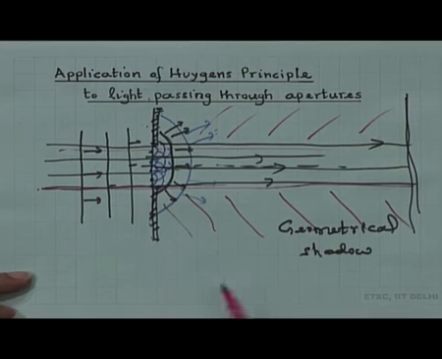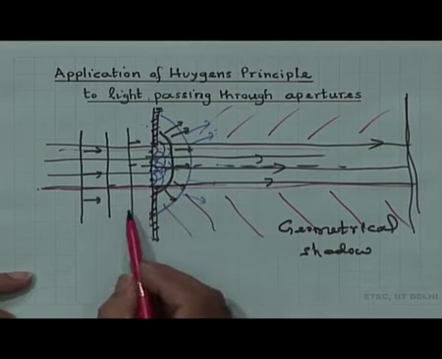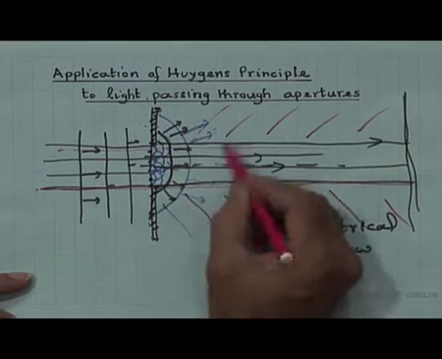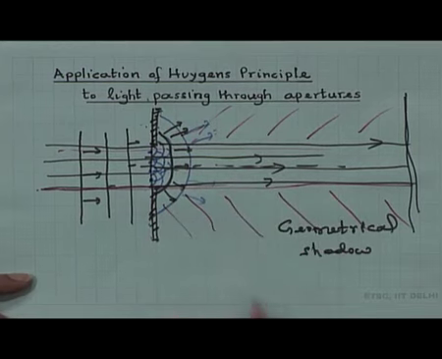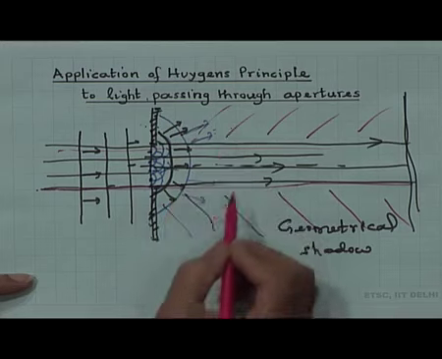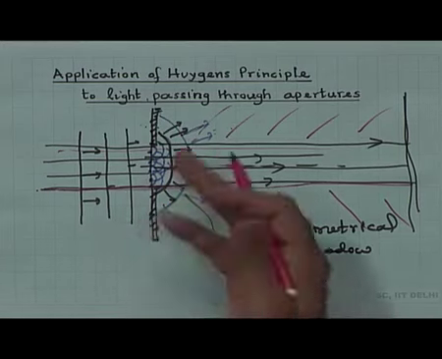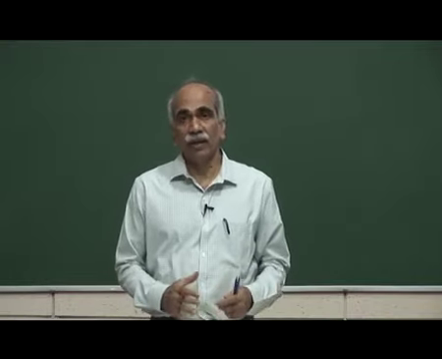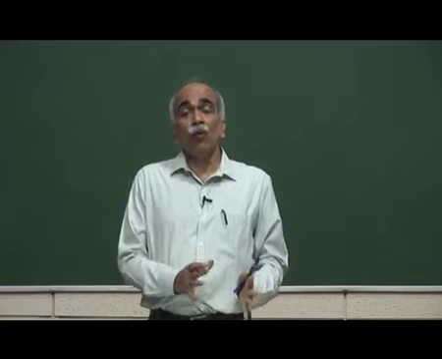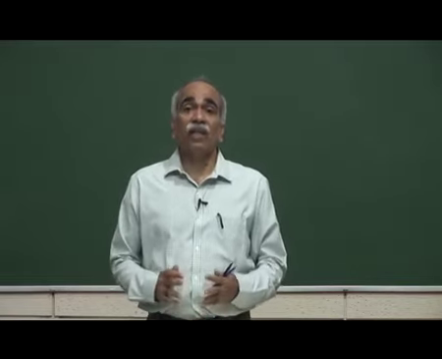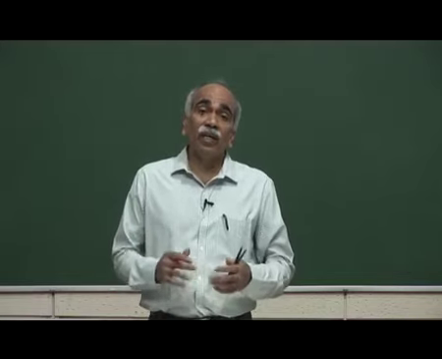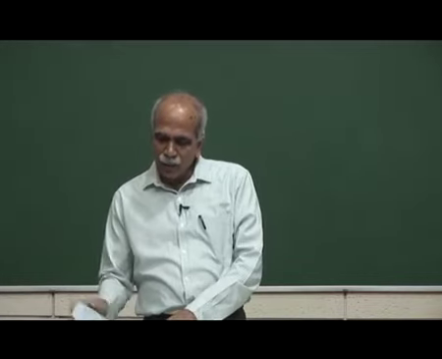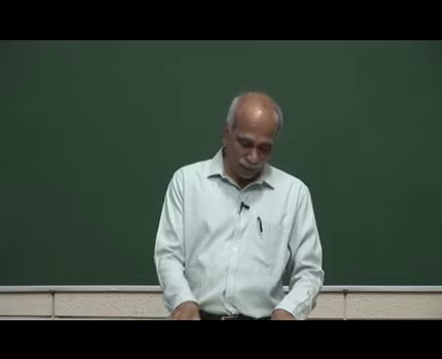incident here. But we see that according to Huygens principle, when we construct the wavefront, it also propagates into the geometrical shadow. In other words, there is light propagating into the geometrical shadow, which, as we will see later, is nothing but diffraction. That is the phenomenon of diffraction, and therefore, Huygens principle was able to explain diffraction, that is light propagating into the geometrical shadow of the apertures. I have some diagrams here which will illustrate it more clearly. So, let me show you some diagrams here.